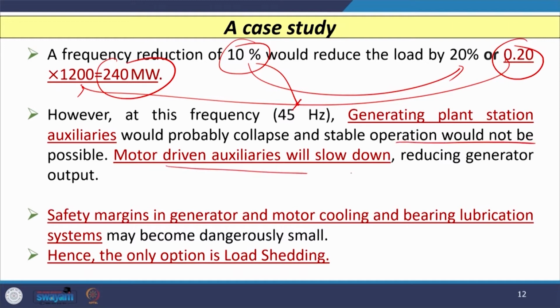Sometimes the motor auxiliaries available in the power station will also slow down, so a stalling effect is there. Safety margins in the generator and motor cooling and bearing lubrication systems will also be exceeded with reference to some threshold value. Hence, the only option in this case, if we wish to avoid all this, is to go for load shedding, so that our frequency does not decline below a certain limit.